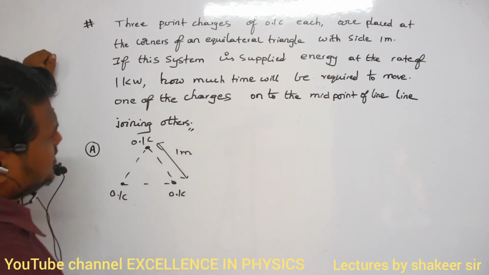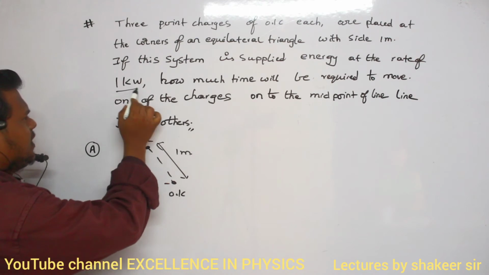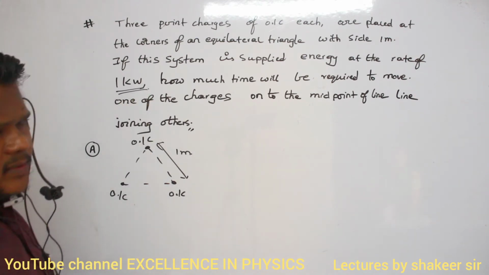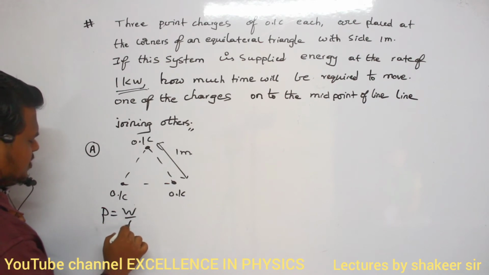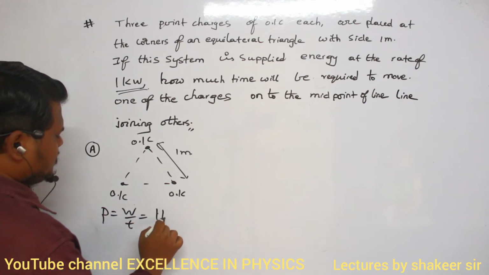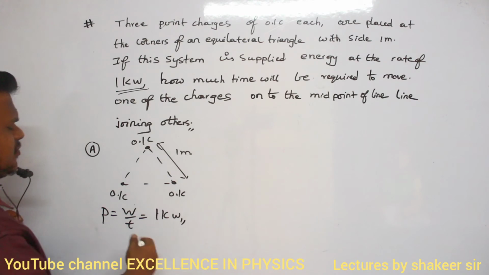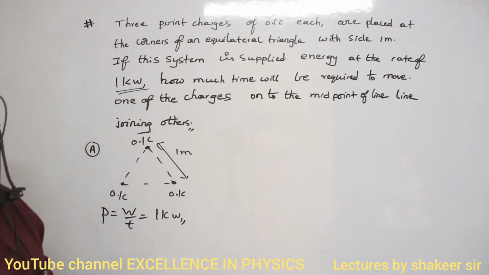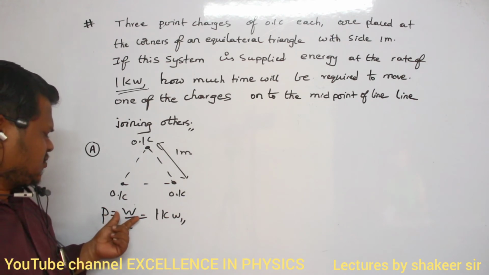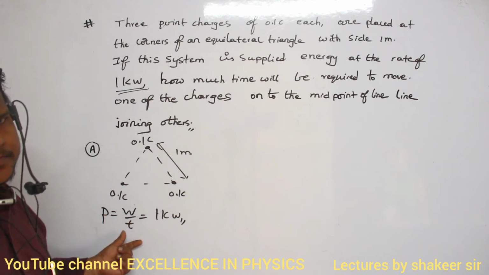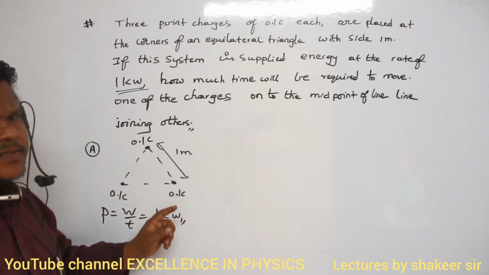Now, we are supplying energy at the rate of 1 kilowatt. What is meant by 1 kilowatt here? 1 kilowatt is nothing but power, no? Power is work done divided by time. It means we are supplying 1 kilowatt of power, so we can generate this amount of energy in this much time. That is called power.